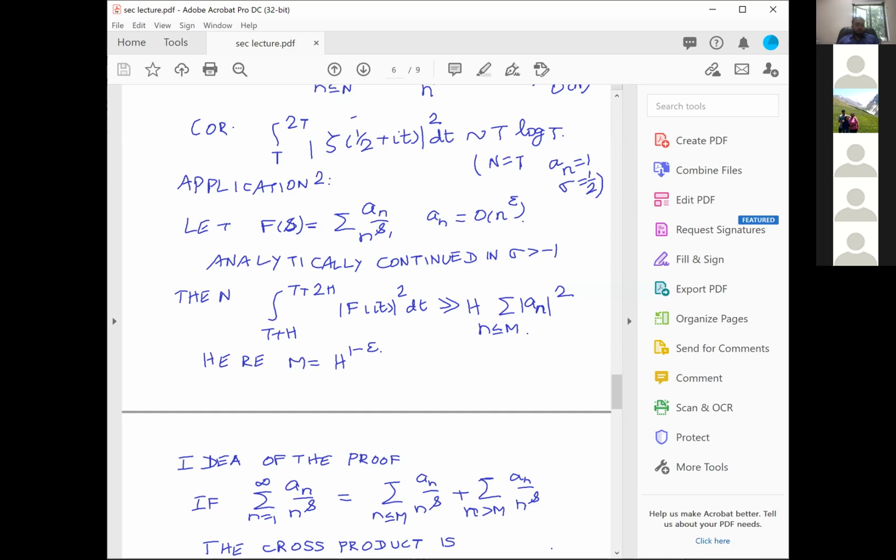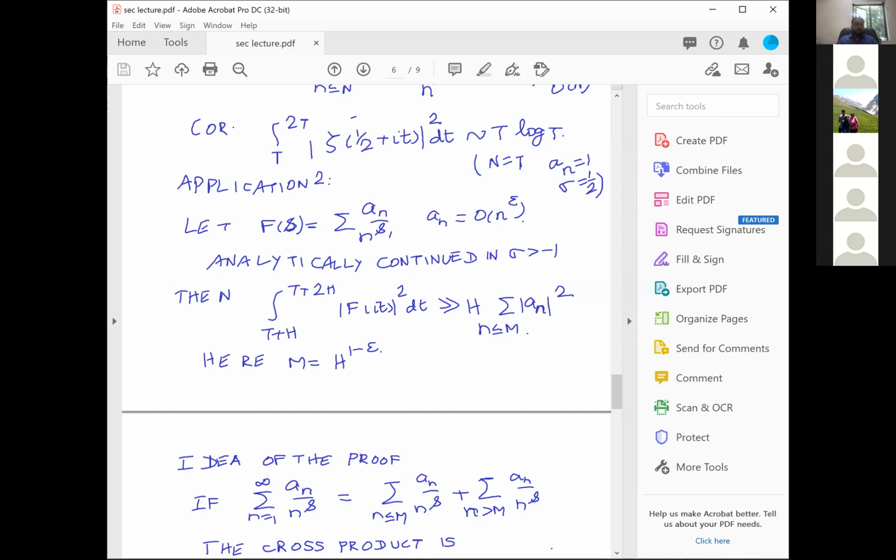And he also proved that you take f(s) to be the zeta function raised to a very high power, zeta(s)^k, and then your a_n are d_k(n), as I was telling, that when you take zeta(s)^k, that is summation d_k(n) by n^s, and then this lower bound is h into summation d_k(n)^2, n going up to M. That will be the bound for the maximum of |zeta(r+it)|^(2k), for example.